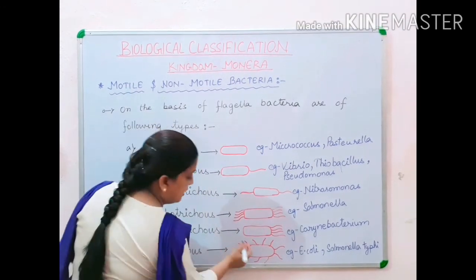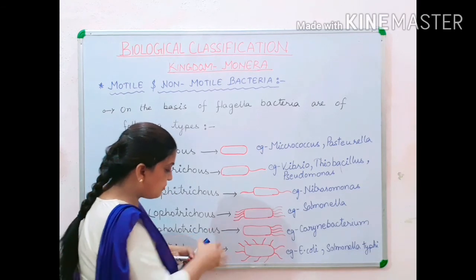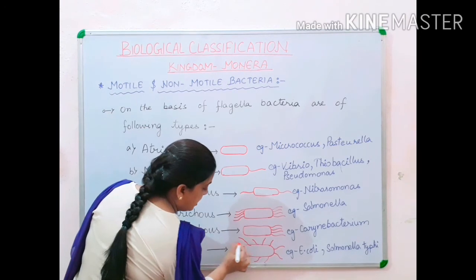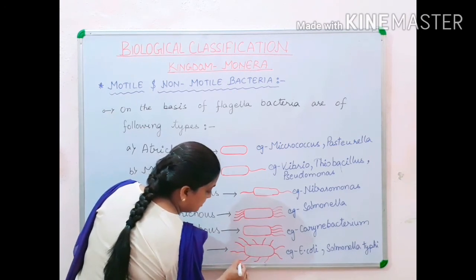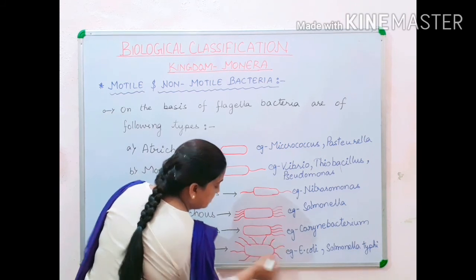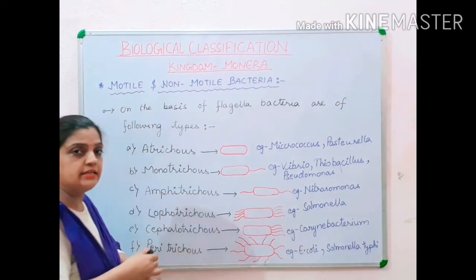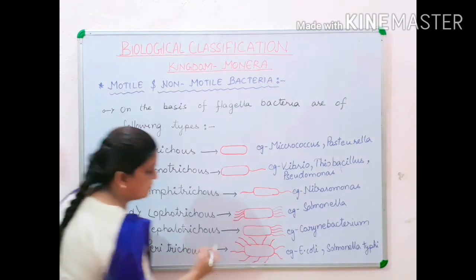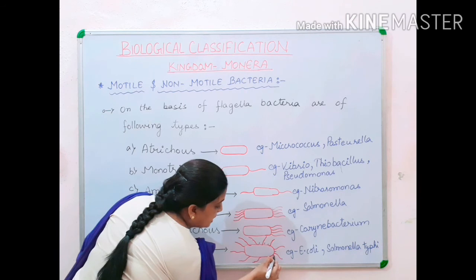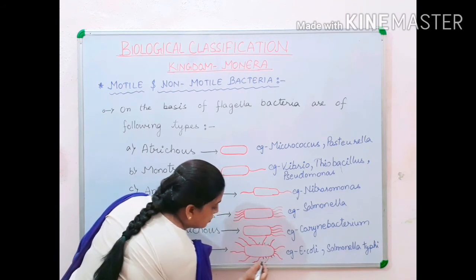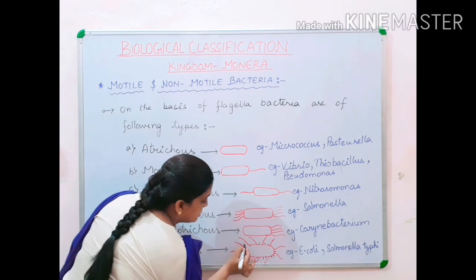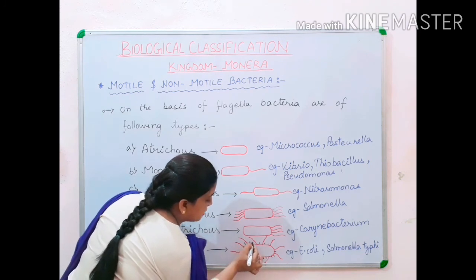Now children, there is one more hair-type structure present besides the flagellum. Here I have drawn, here it is your flagella. These long hair-like structures are flagella. Now children, besides these flagella, throughout the body of the bacteria, very small hair-like structures are present, and these small hair-like structures are called pili.